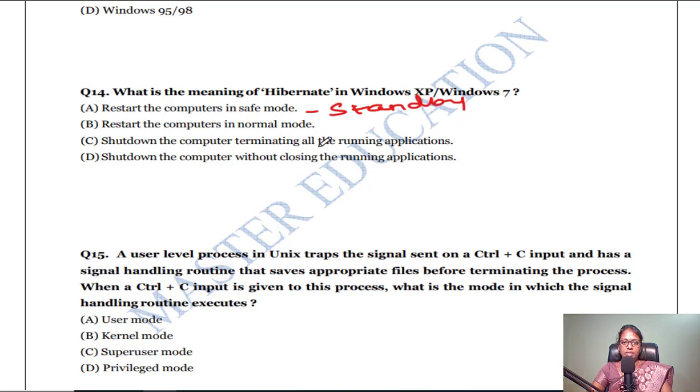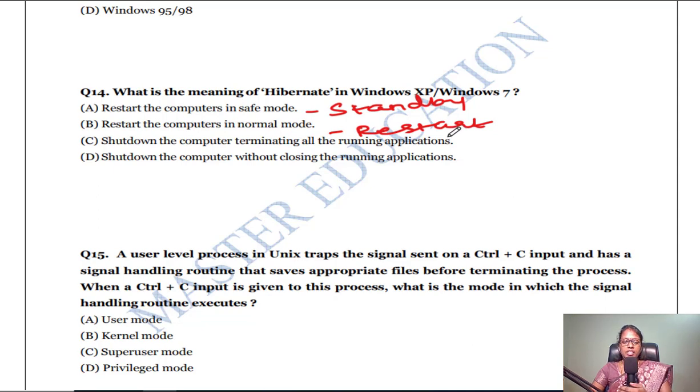Okay, there are 4 things: standby mode, restart, shutdown, and hibernate. Restarting the computer in a safe mode is called standby. Restarting the computer in a normal mode is called restart. If you press the restart button, that is called a restart. You are restarting the computer in a normal mode.